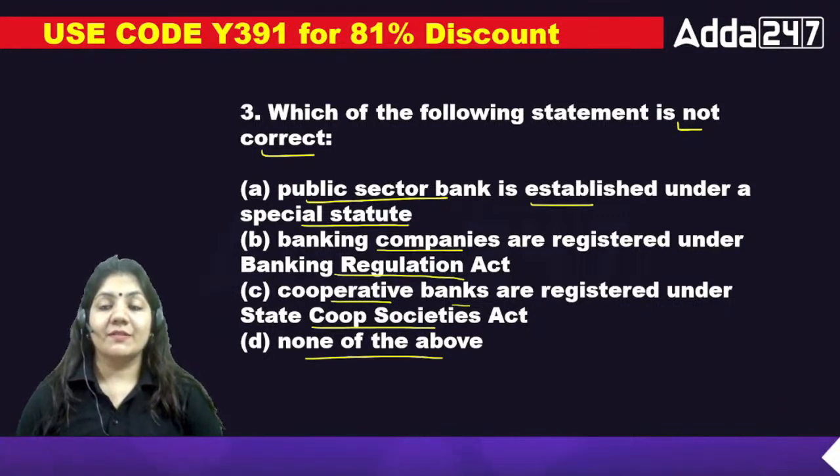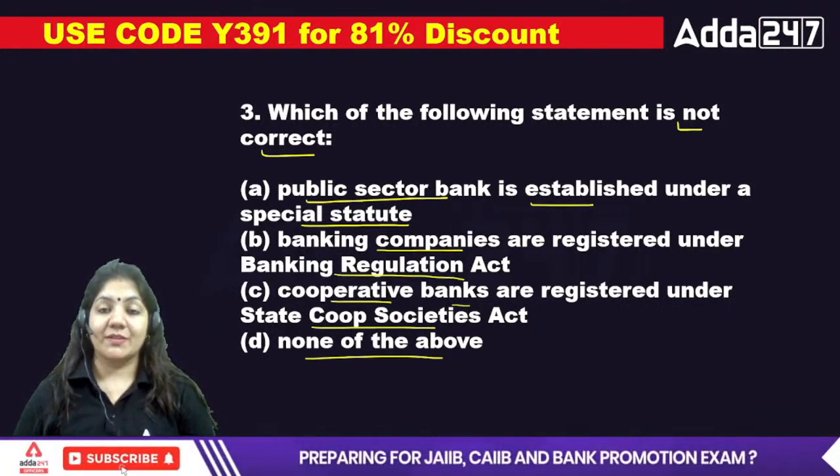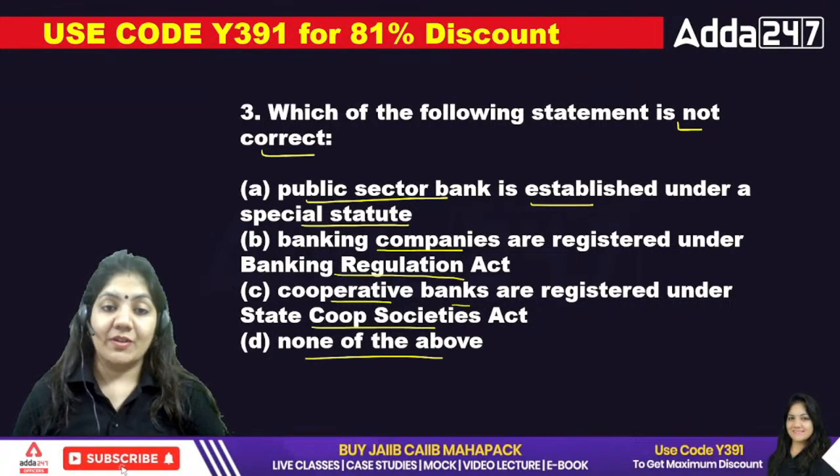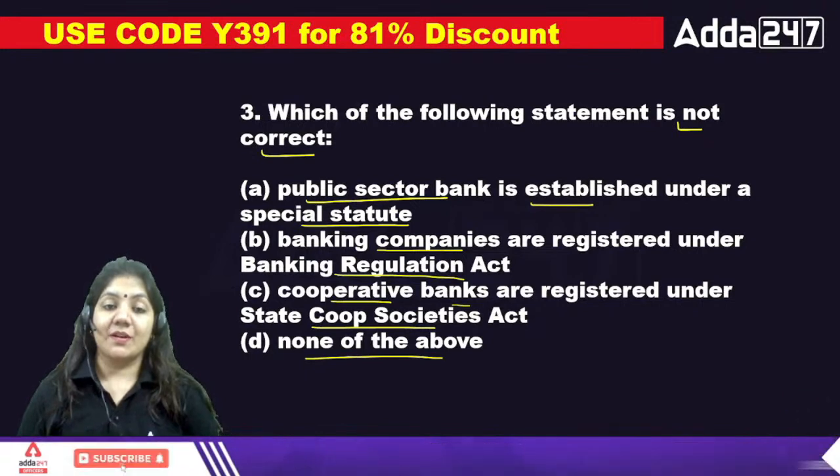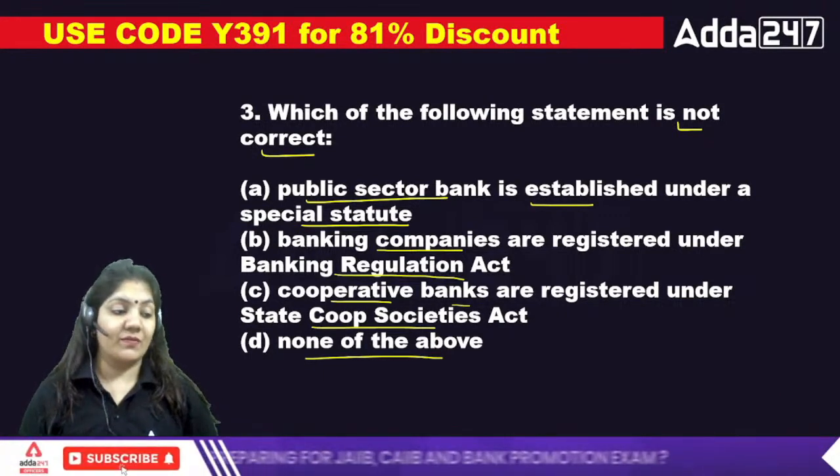Which of the following statements is not correct? Public sector bank, public company are registered under the Banking Regulation Act. Cooperative banks are registered under the State Cooperative Society Act, and none of the above. Third one.